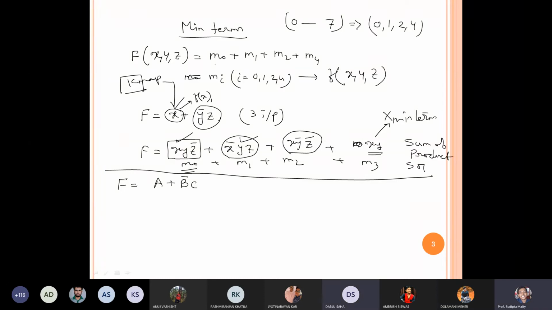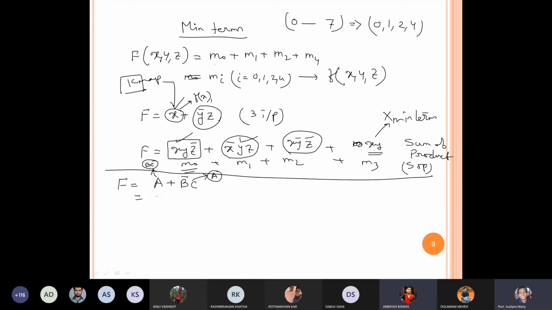Sum of product, SOP. Okay, now how to generate? Suppose I have this term. In this term, what do we have to introduce? I have to introduce B and C. Agree? In this term, yes or no? Yes, sir. We have to introduce a variable.